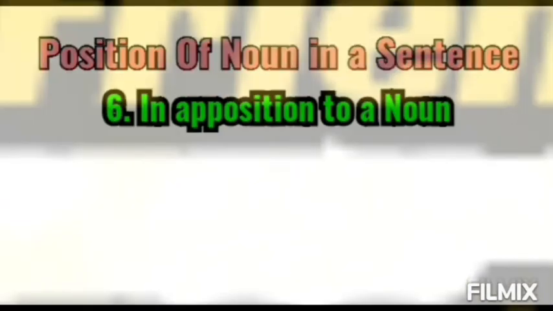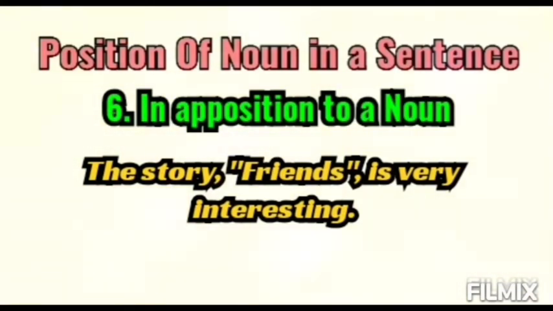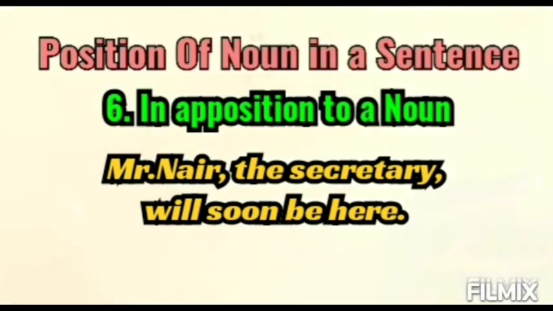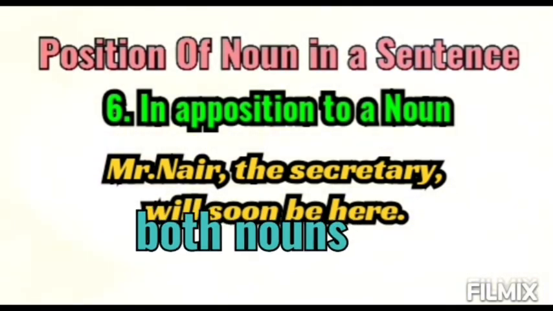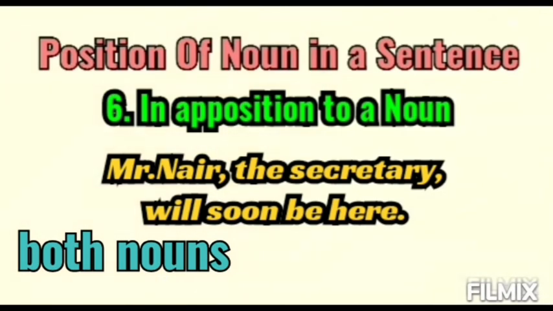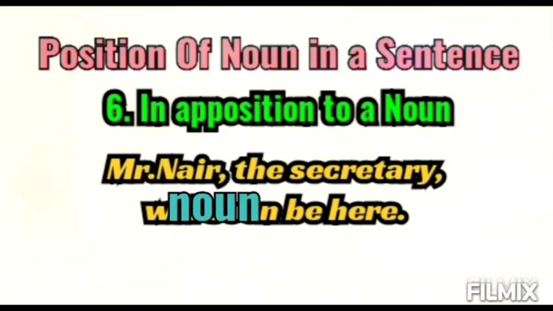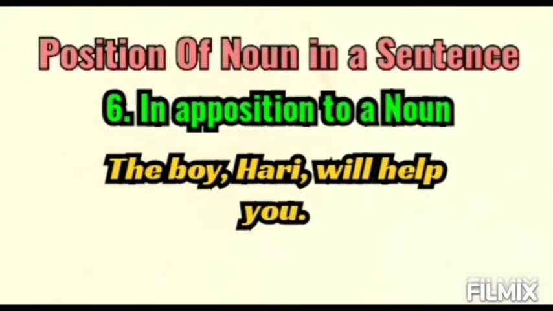So next is the story. The name of the story is Friends. It's very interesting. So Friends and the story are one and the same thing. So Friends, this noun, is used in apposition to the noun story. Mr. Nair, the secretary, will soon be here. So the secretary and Mr. Nair are the same. So secretary, this noun, is used in apposition to another noun, Nair. The boy Hari will help you. So Hari is used in apposition to the noun boy.